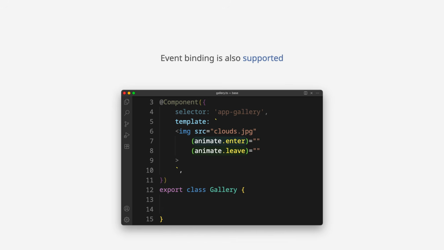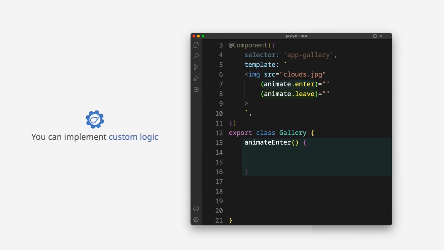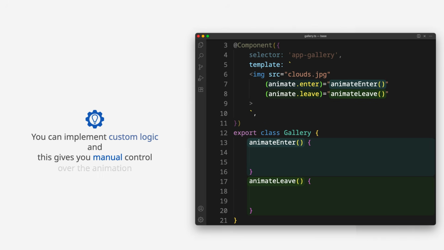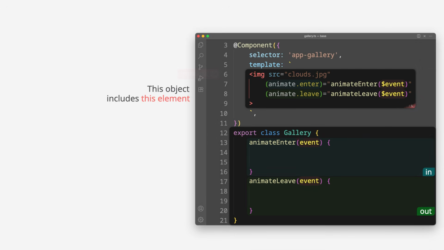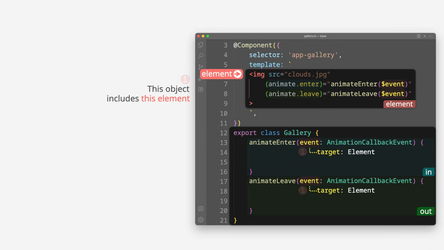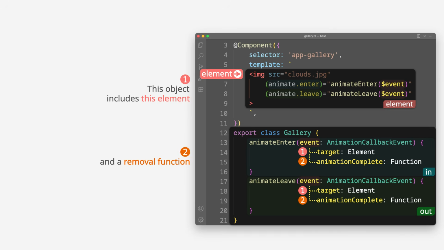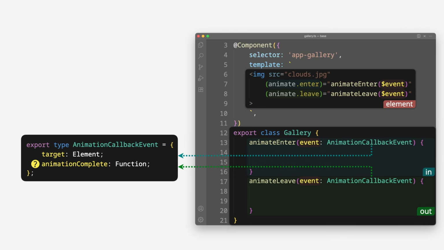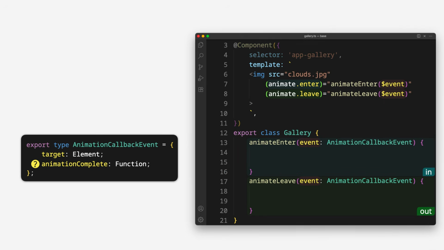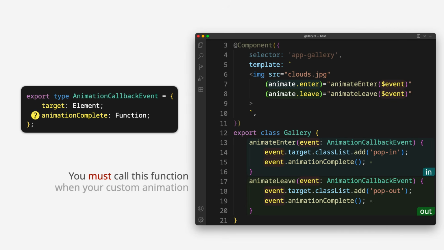Event binding is also supported. You can implement custom logic, and this gives you manual control over the animation. This object includes this element, and a removal function. You must call this function when your custom animation has finished.